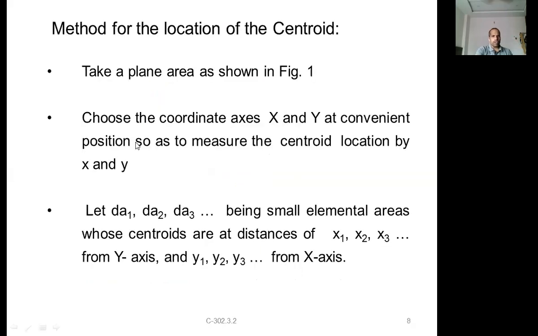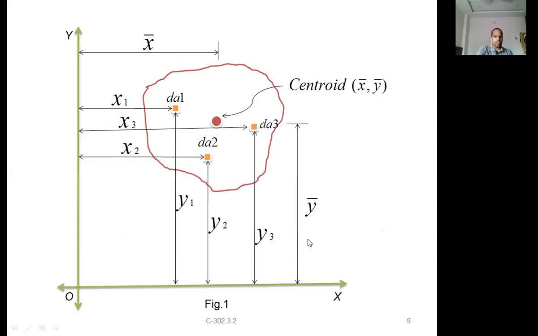Now let us go back to the previous one and see the steps. Take a plane area, and choose coordinates x and y at a convenient position so as to measure the centroid location. Let dA1, dA2, dA3 be small elemental areas whose centroids are at distances x1, x2, x3 from the y-axis and y1, y2, y3 from the x-axis. That is what we have discussed here.